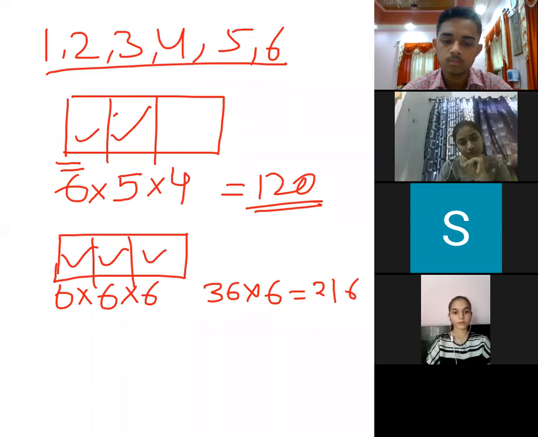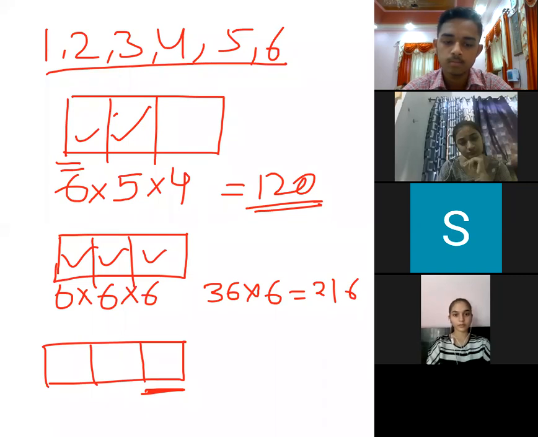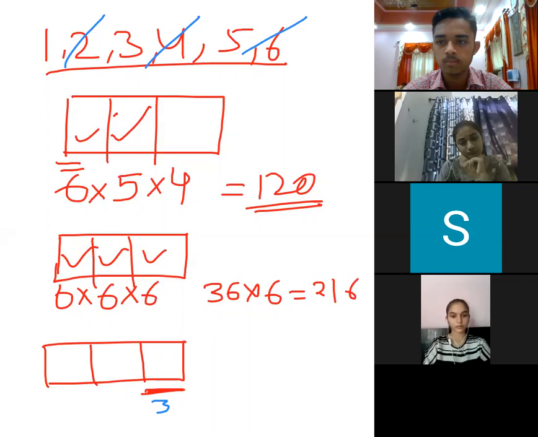216. One more situation: if the question is asking how many even numbers can be made? For even numbers, only even digits can come on the unit place. Means only 2, 4 or 6 can come. So 3 numbers can come on the unit place.